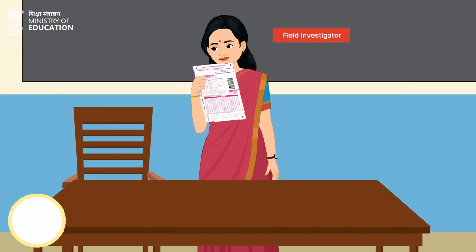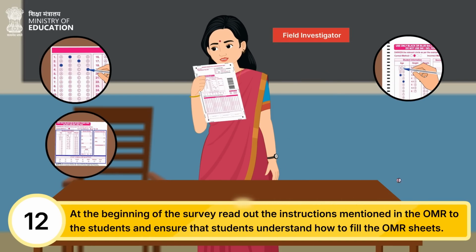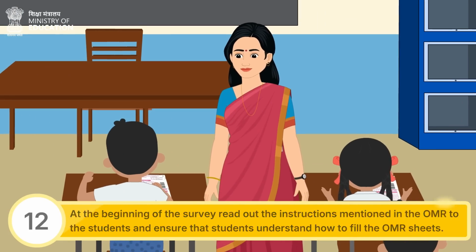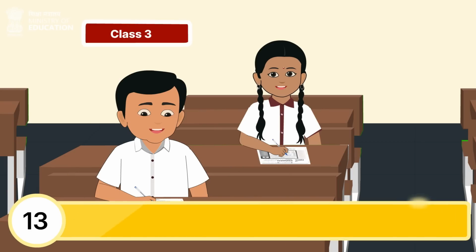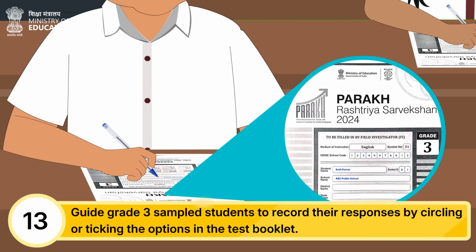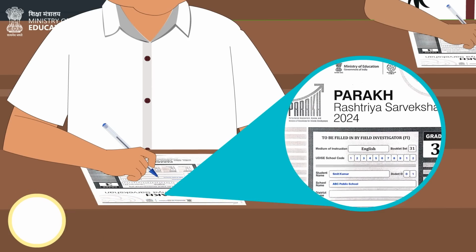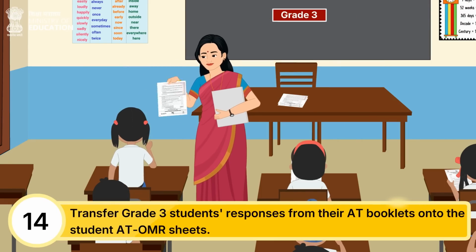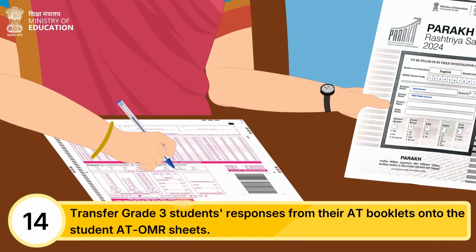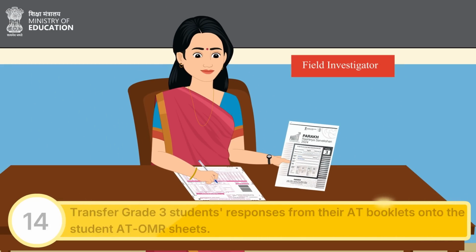At the beginning of the survey, the field investigator shall read out the instructions mentioned in the OMR to the students, and the students understand how to fill the OMR sheets. Additionally, in the case of Grade 3, field investigator needs to guide sampled students to record their responses by circling or ticking the options in the test booklet. Here, it is important to note that after the survey, the FI will be required to transfer Grade 3 students' responses from their AT booklets onto the students' AT OMR sheets.